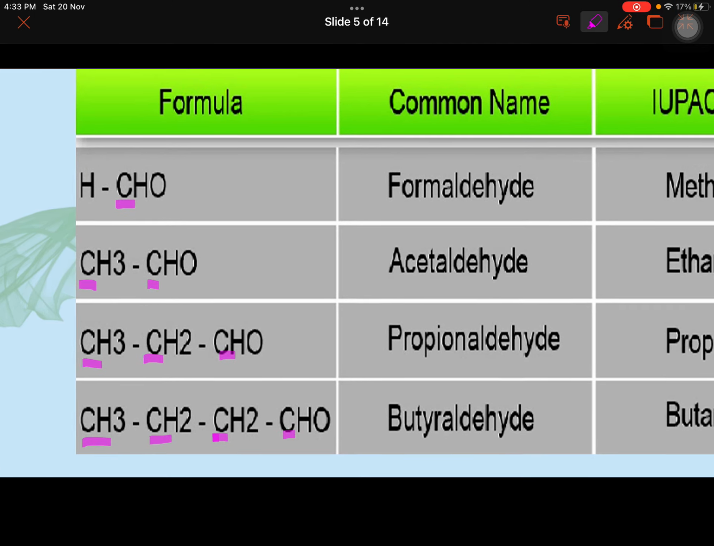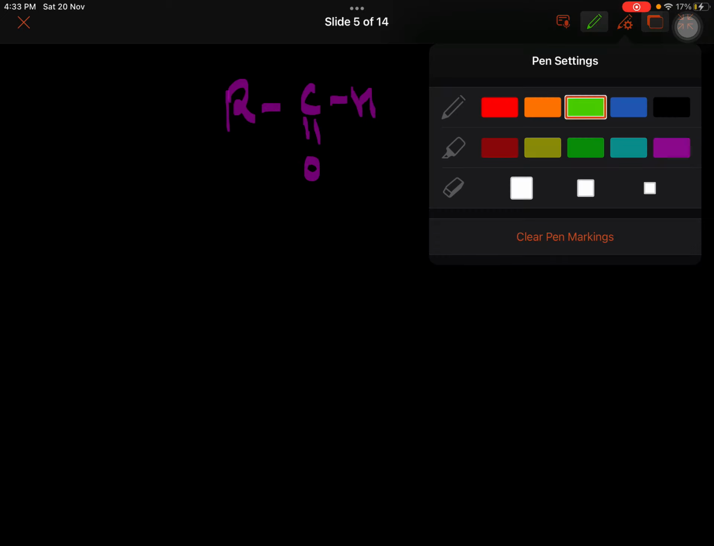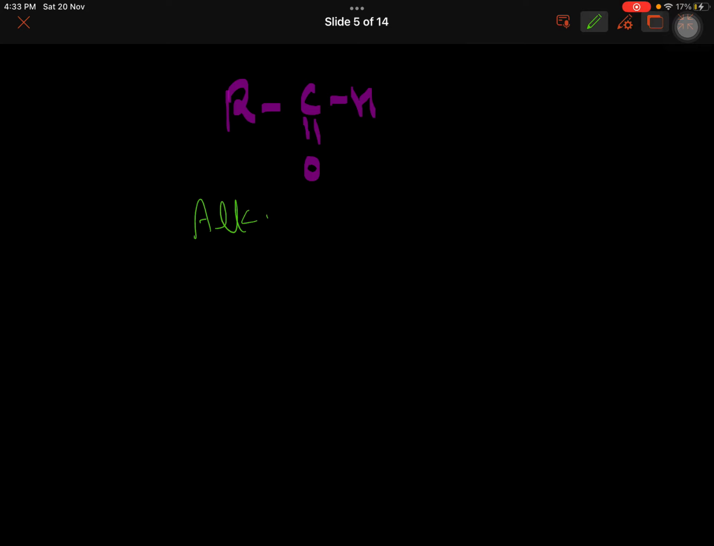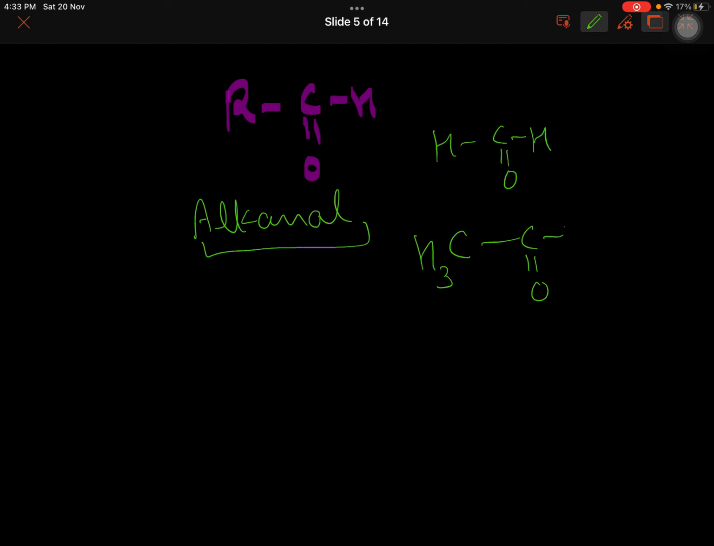How do we write the name? For aldehydes, the E of the alkane is to be dropped and replaced by al, alkanal. So if it is one carbon, methanal. If there are 2 carbons, ethanal. If there are 3 carbons, C2H5CHO, propanal, like that.